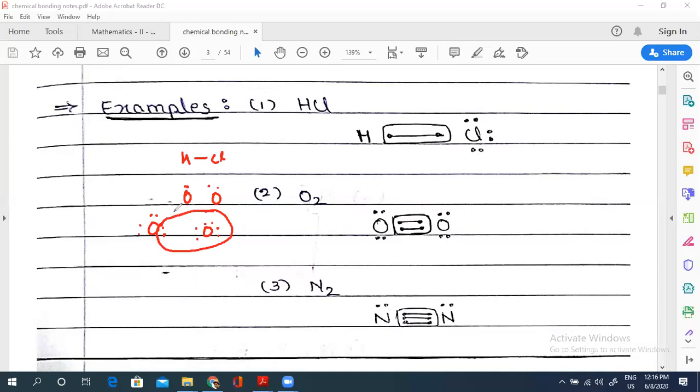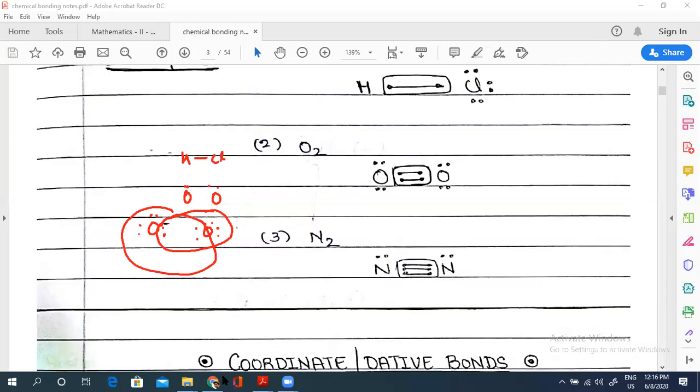And oxygen will also take 2 electrons of the first, so these 2 electrons are shared between each other. So it will be drawn by 2 lines. Out of these 2 lines, one is called a sigma bond and the other is called a pi bond. Got this? Same with N2.